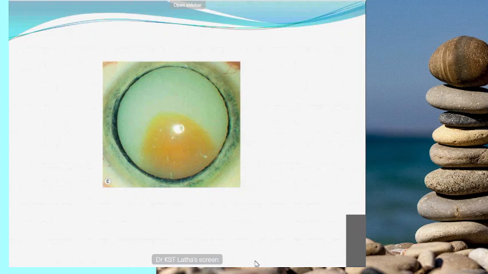What is this? I have shown this picture already. This is one of the stages of cataract. Morganian cataract. Yes. What type of glaucoma will it cause?